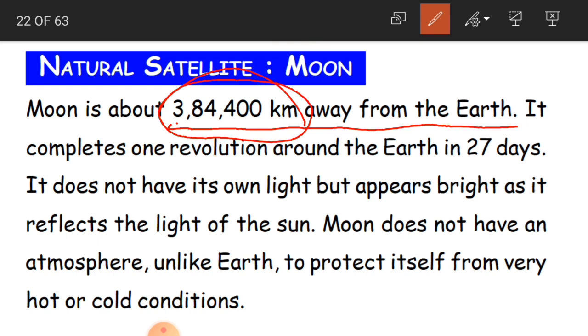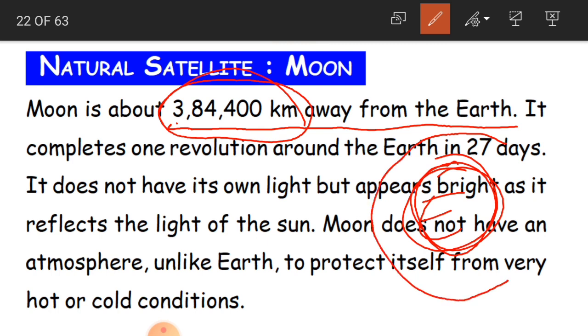It completes one revolution around the earth in 27 days. So the moon has to take a complete round around the earth. Suppose this is our planet Earth. The moon has to travel around the Earth.